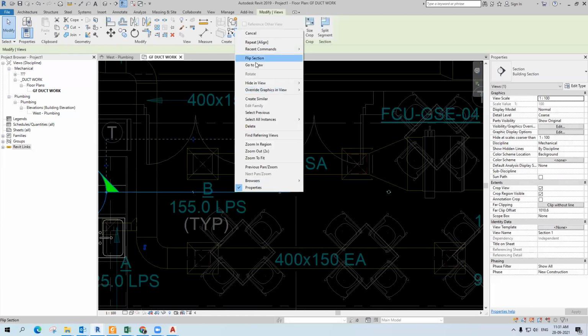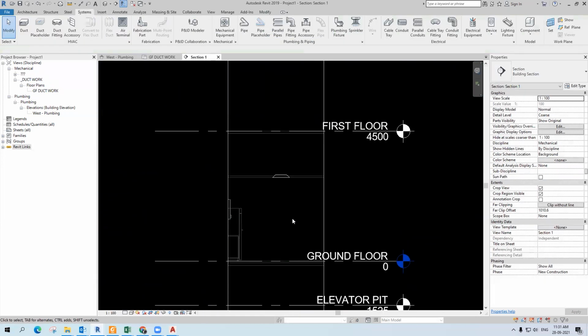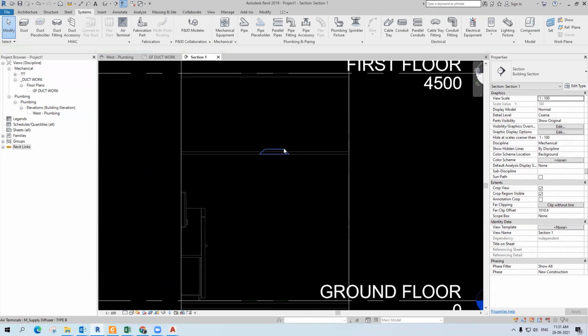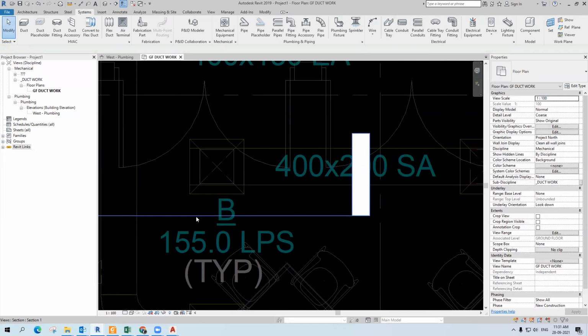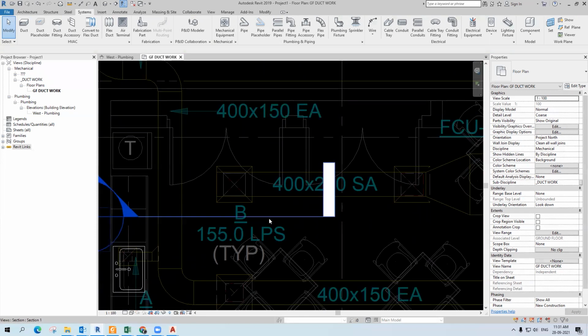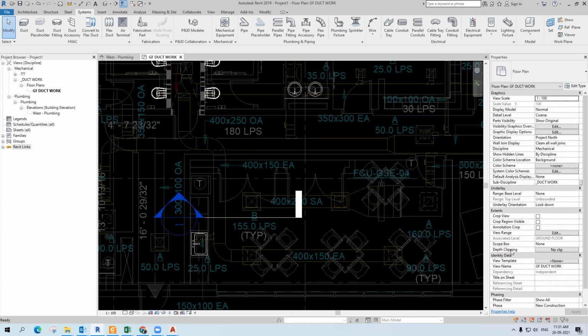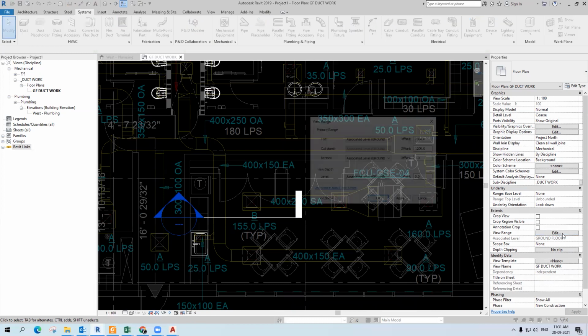See, in section you can see the diffuser, but in plan view, when I've changed the offset of that particular diffuser, you are not able to see it. This is because we have an option called View Range here. I will edit it.